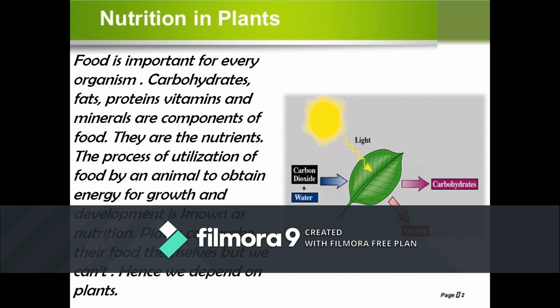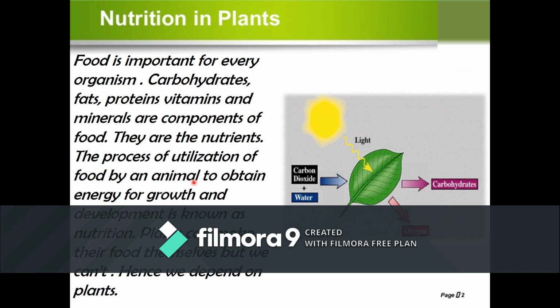Yes, food is important for every organism. Okay, I just told you about the nutrients, right? So nutrients are the substances like carbohydrates, proteins, fats, vitamins, etc. that living beings need to live and grow, and they also give us energy, right? So we can say the energy from nutrients is a fuel that is used by the body for various activities. They are also used for growth and maintenance of our body.